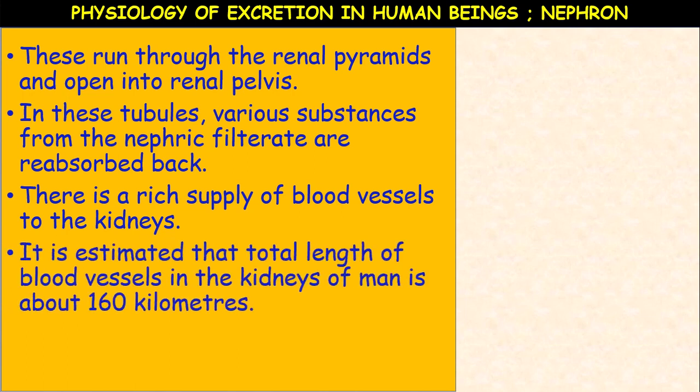There is a rich supply of blood vessels to the kidneys, and it is estimated that the total length of blood vessels in the kidneys of man is about 160 kilometers. That is a very big length.